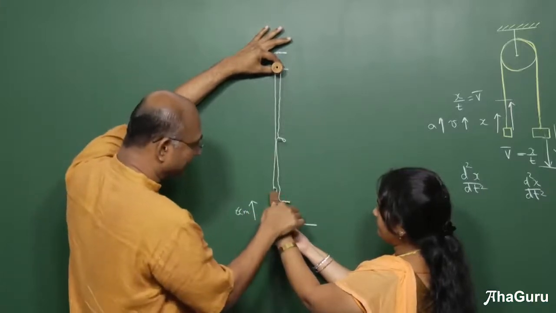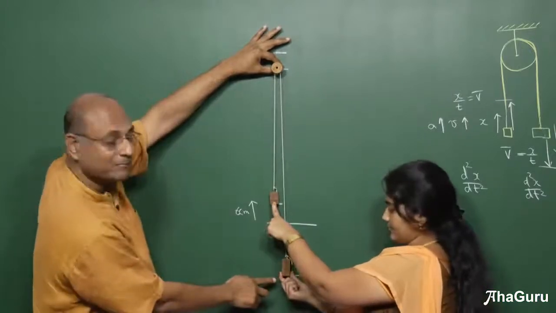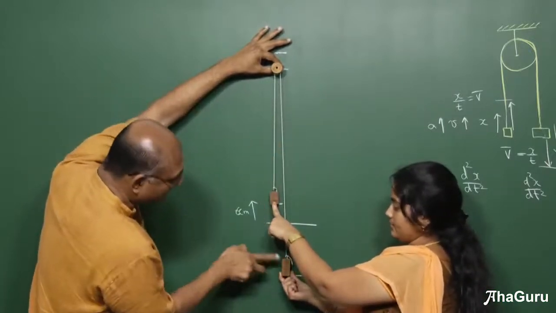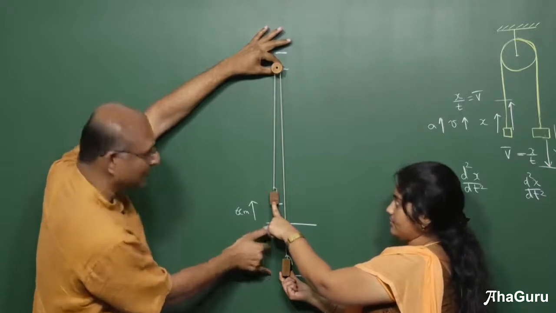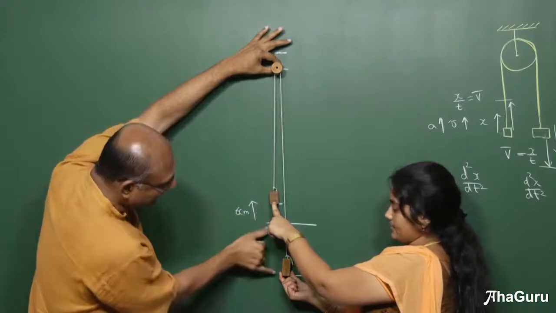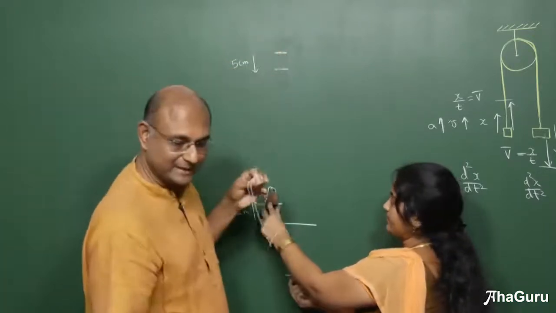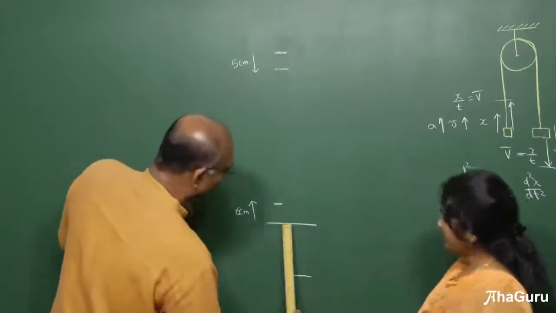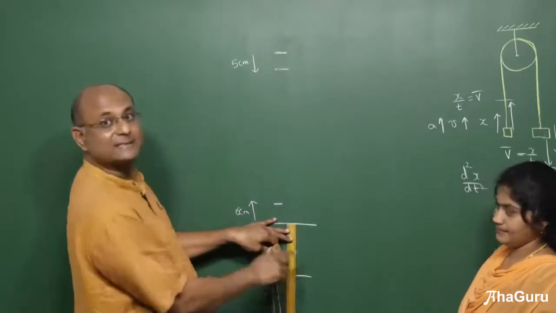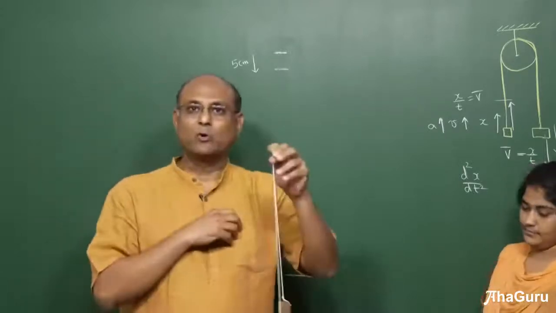So keeping this fixed, can you just move this down? You can move it till that point, right? Can you see that this fellow went up by this much, that fellow has gone down by that much. And you should always take the base. From base to base, it has moved by 6 centimeters. Base to base, that has moved by a lot more. Let us measure. Let's take a scale and measure. So how much is this? How much do you get? This is 16 centimeters.